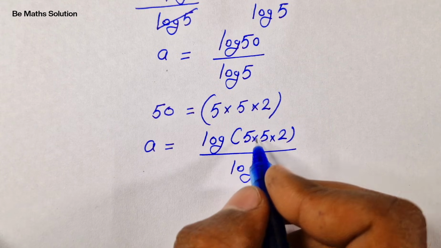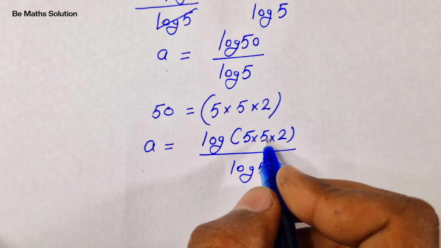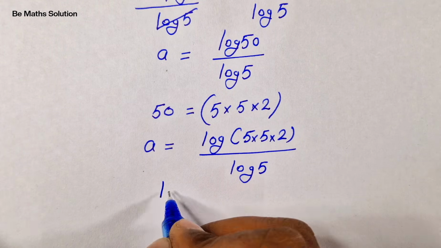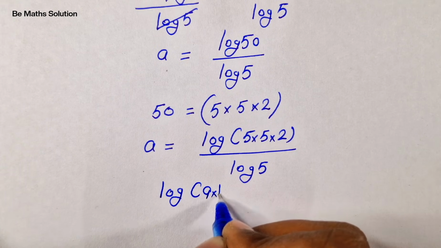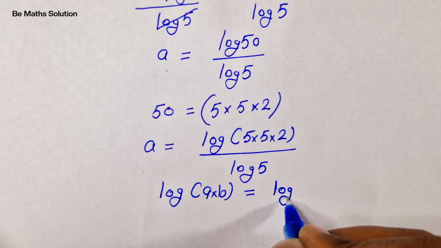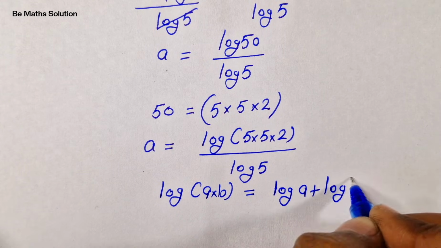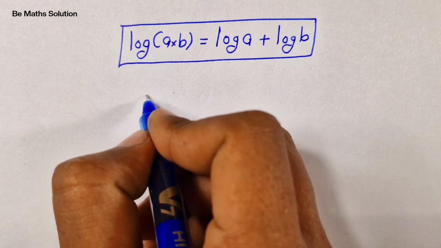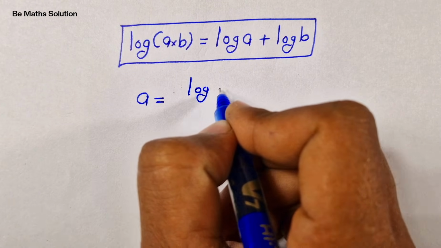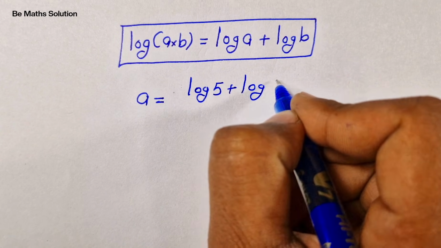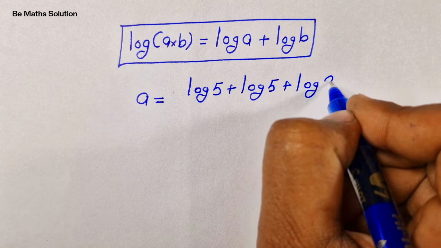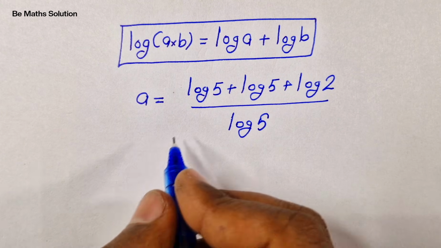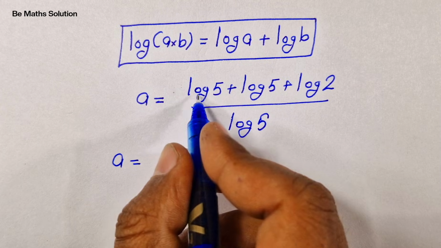Then in the next step, we apply the logarithm rule, which is log of (a times b) is equal to log a plus log b. So a is equal to log of 5 plus log of 5 plus log of 2 over log of 5.